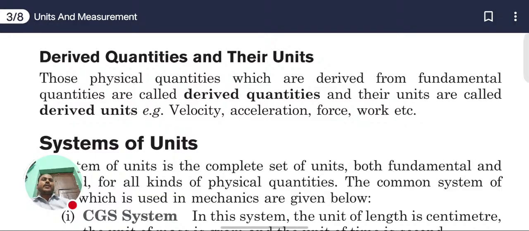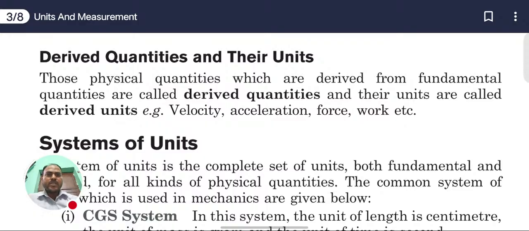Now derived quantities and their SI units. Those physical quantities which originate from the fundamental units are known as derived quantities. For example, velocity is a derived quantity, because the velocity formula is displacement upon time.